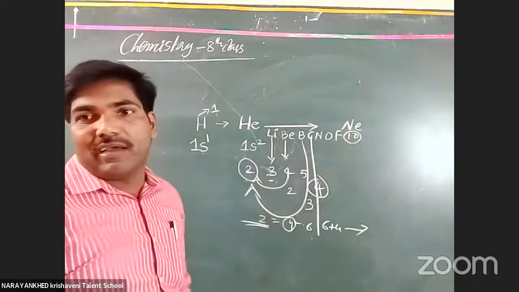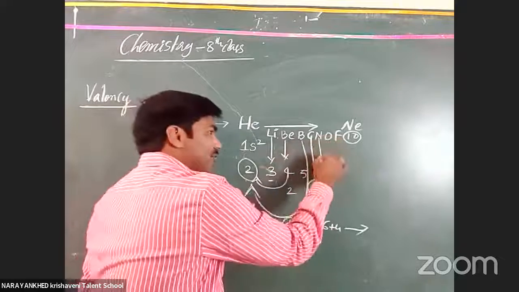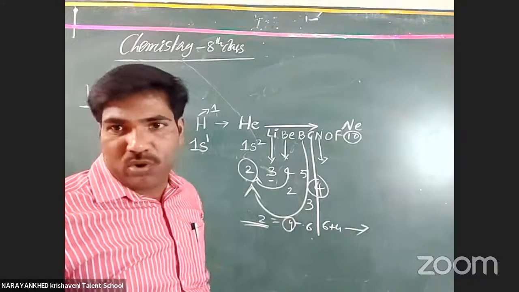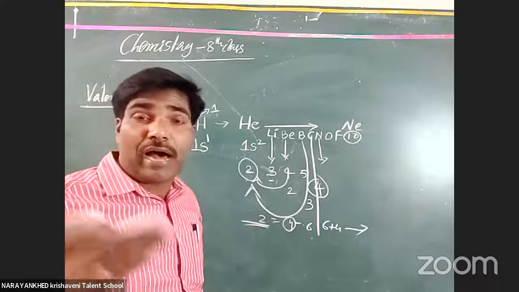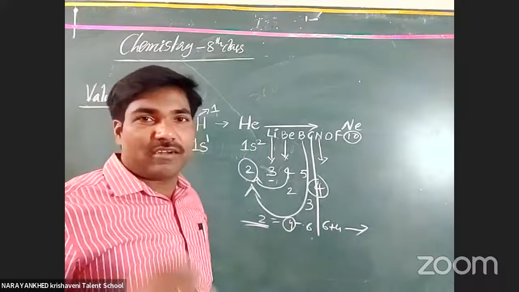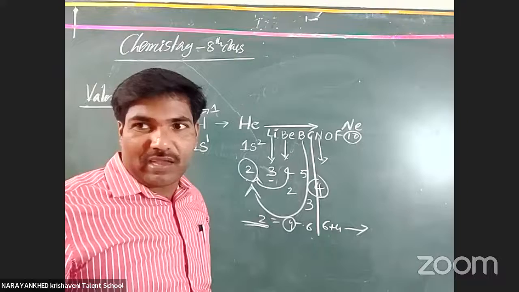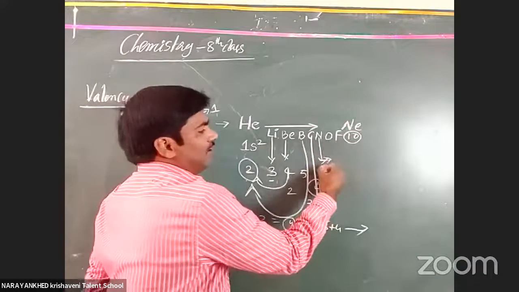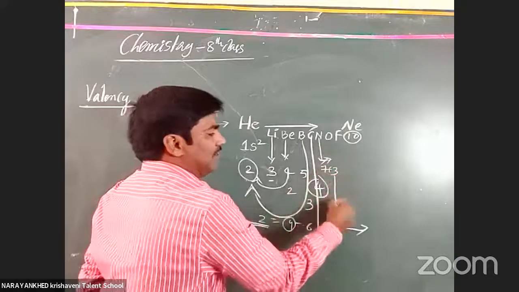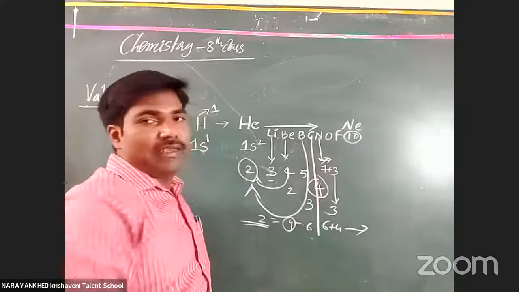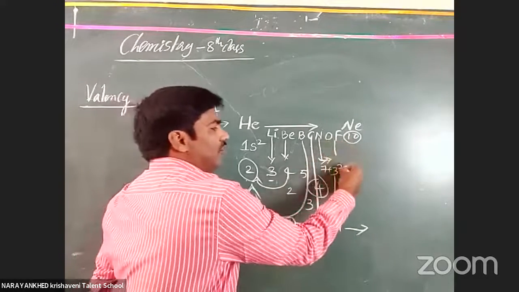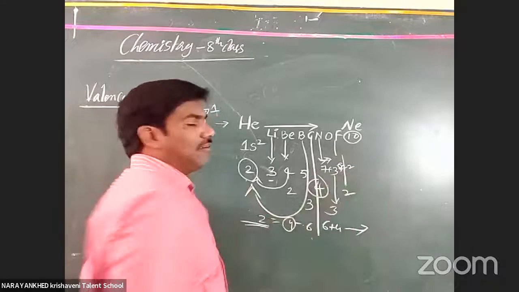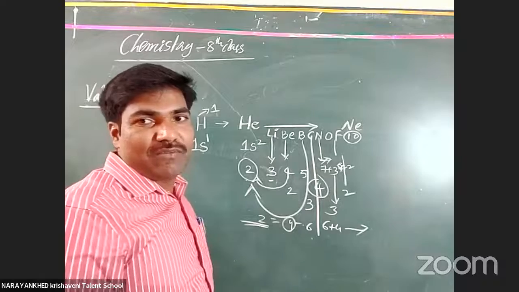Okay, clear or not? Next, come to the nitrogen. Does nitrogen want to become helium? No. Why? Because it would need to lose 5 electrons. That is a tough concept. That is why it takes electrons from another atom, 7 plus 3. That is why the valency is 3. Oxygen also adds 2 electrons, 8 plus 2, 10. Valency becomes 2.